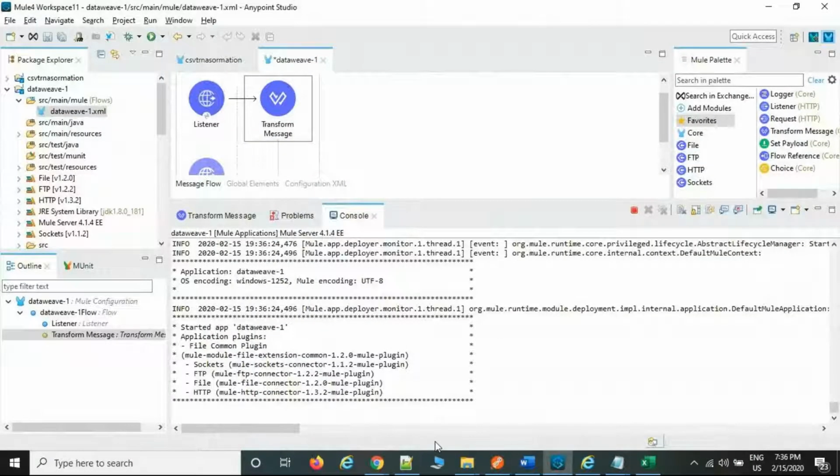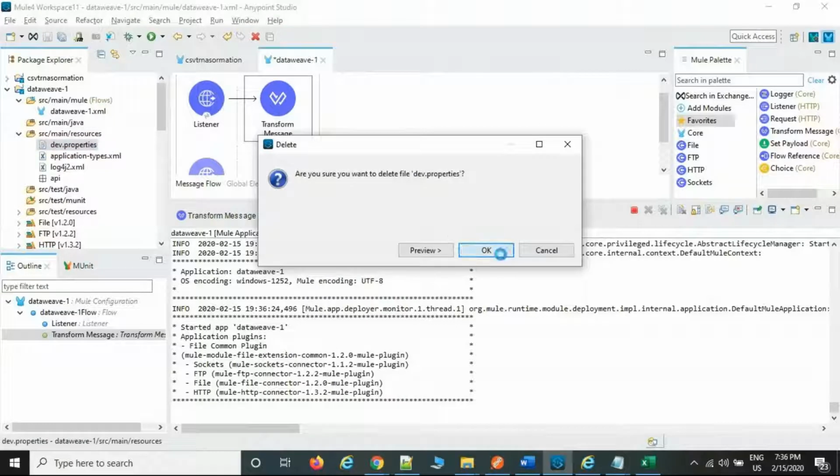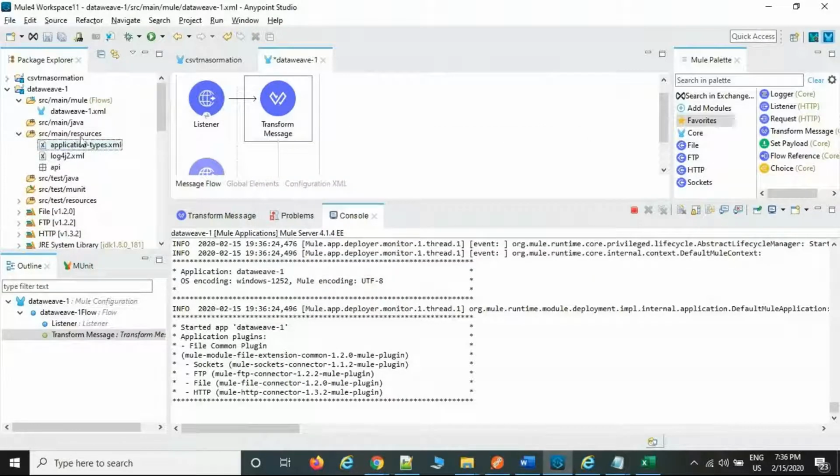Now the property file concept. I have common data, right? For example, how to create the property file first. Go to your project, right? And the property file we always create in the src/main/resources. Okay, delete this one as well. So the property file we should definitely create under src/main/resources.